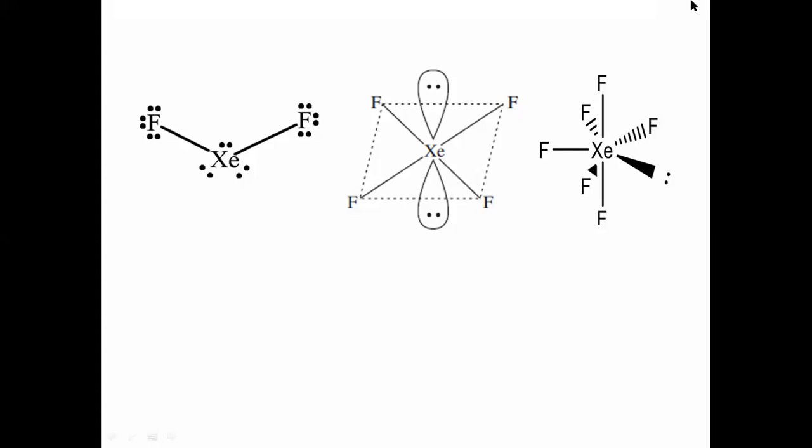Before finding the geometry, we should know the hybridization, and knowing the hybridization is a very simple or maybe challenging task, depending on our idea about chemistry. In xenon difluoride, xenon forms 2 bonds and there are 3 lone pairs on xenon. In xenon tetrafluoride, xenon forms 4 bonds and 2 lone pairs are present. In xenon hexafluoride, xenon forms 6 bonds with 6 fluorine atoms and 1 lone pair is available on xenon.